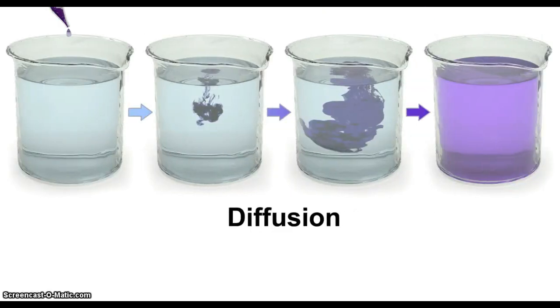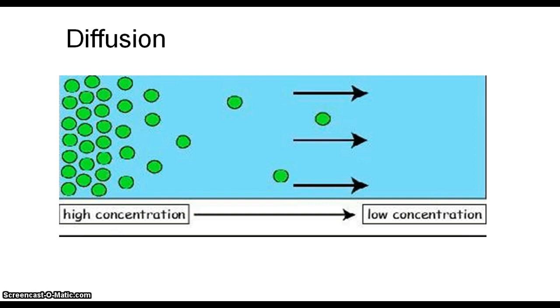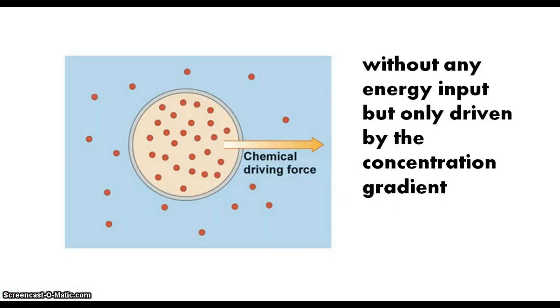Diffusion is the random thermal motion of the particles from a region of higher concentration to lower concentration. It occurs via Brownian motion, which is the random thermal motion of all particles at temperatures above absolute zero. The moving particles are self-propelled by thermal energy. Diffusion is a spontaneous process as it happens without any energy input, but is only driven by the concentration gradient.